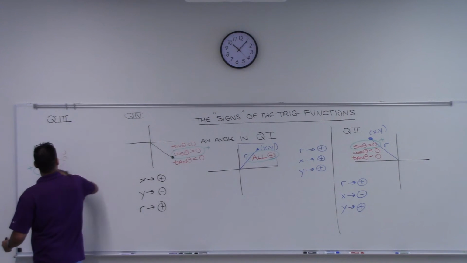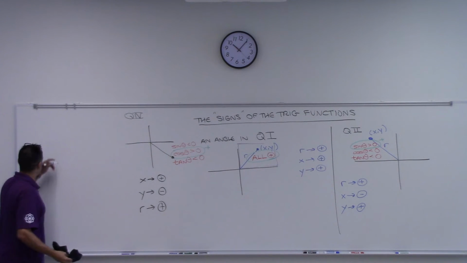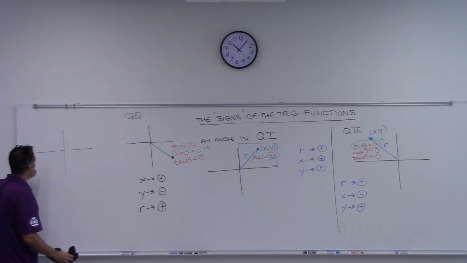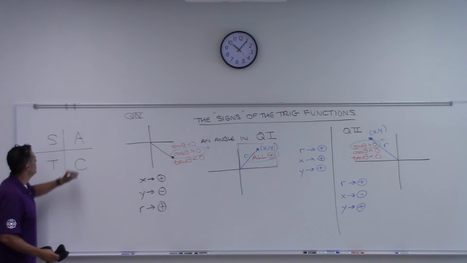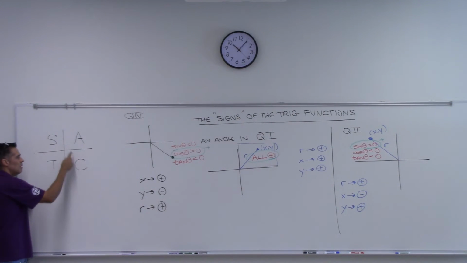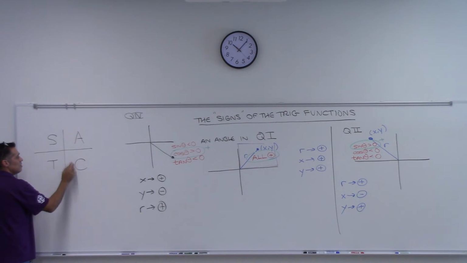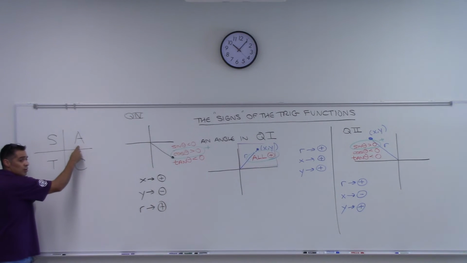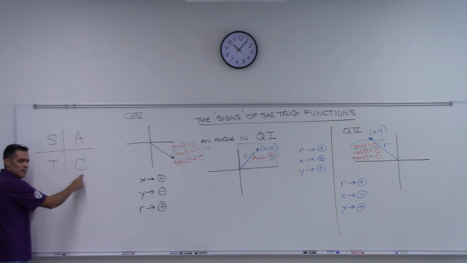I'll erase this. What you can do is draw your quadrants and then you put this. Think about it like an angle goes through quadrants 1, 2, 3, 4, right? We read this, all students take calculus. All students take calculus. Just a way to remember it, all right? So what this means is that in the first quadrant, all trig functions are positive, sine is positive, tangent's positive, cosine's positive.